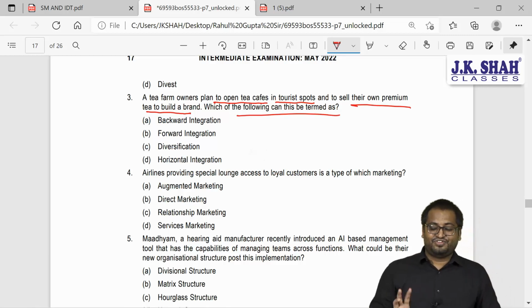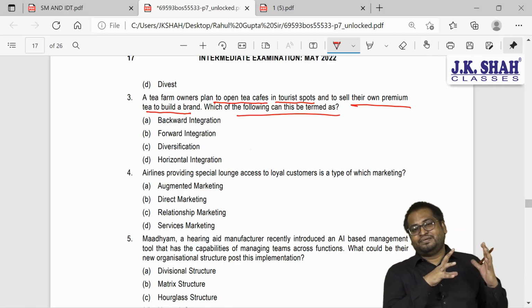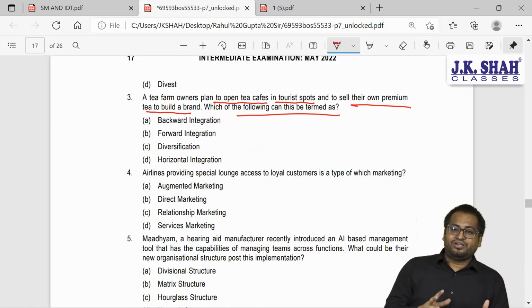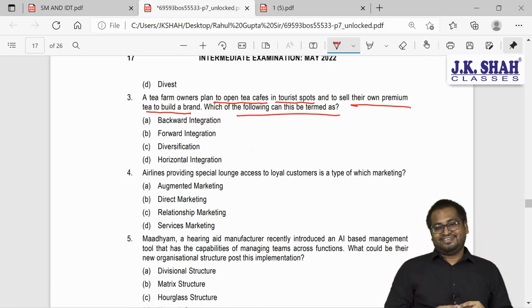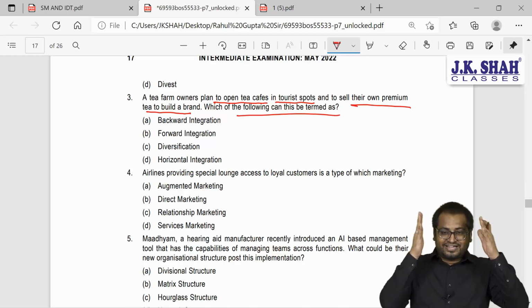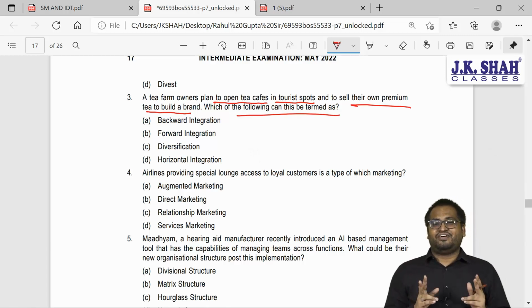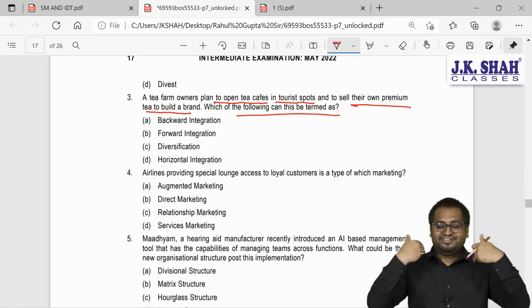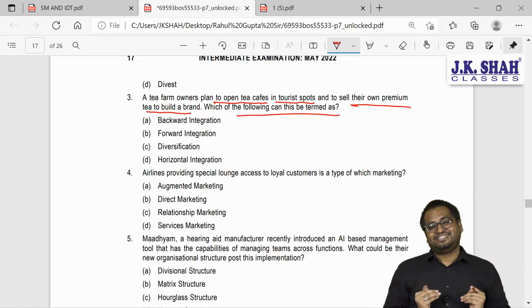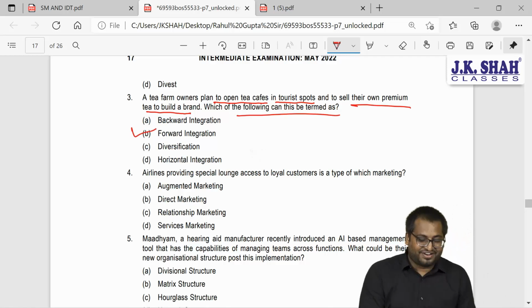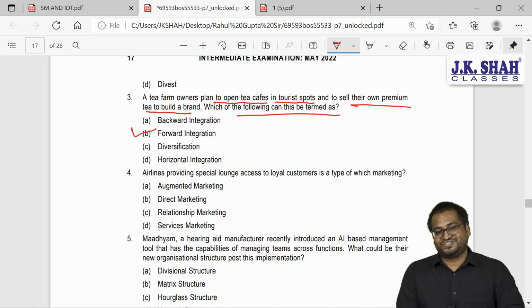Think and answer, guys. I'll give you 5 seconds to think. I have a farm in which I grow tea. Now I'm planning to set up my own tea outlets. So what is this? Yes, you have guessed this right. This is vertical, but in vertical diversification also we have 2, backward and forward. So what is this? Yes, this is forward. Very good, guys. I hope you all have understood this.